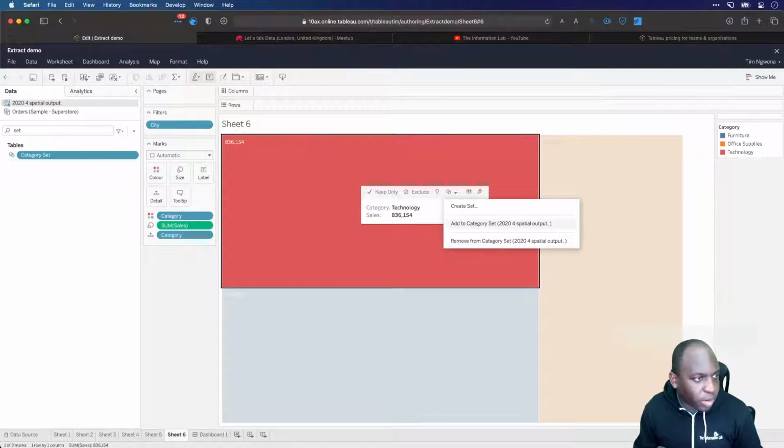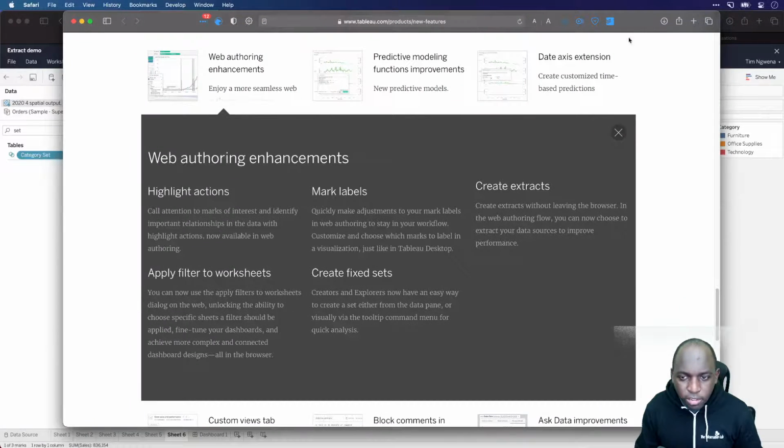Okay, so if I just bring back the features to summarize them very quickly: highlight actions, mark labels, create extracts, apply filters to worksheets, and create fixed sets. That's everything.